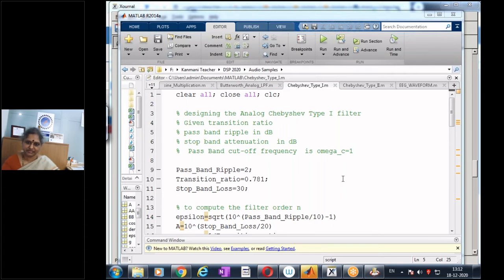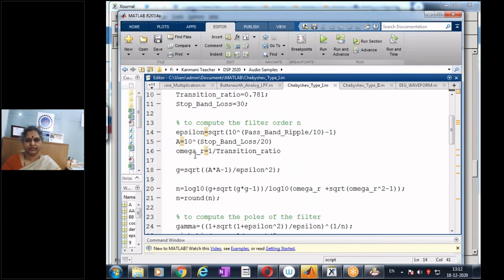Of course, we always design for a cutoff frequency of omega c equal to 1. Then using frequency transformation, we can transform this prototype filter to any other filter of desired frequency. So given passband ripple is 2, transition ratio is 0.781, and stop band loss is 30. Now let us compute epsilon, A and omega r. So let me just run this part of the code.